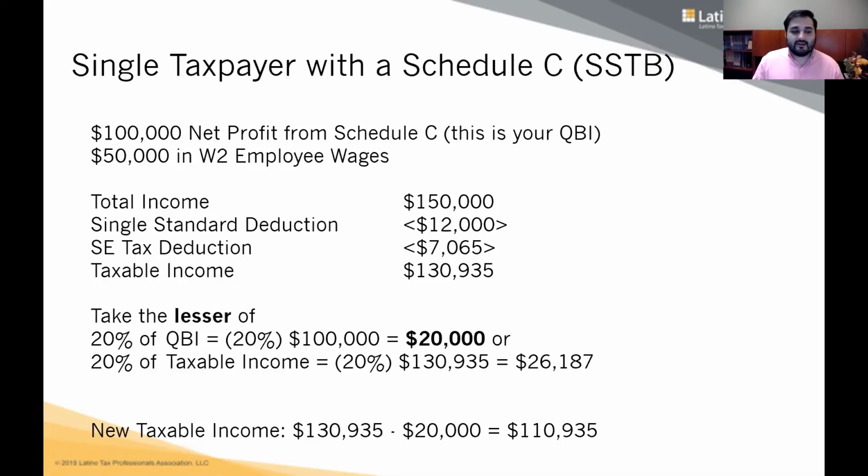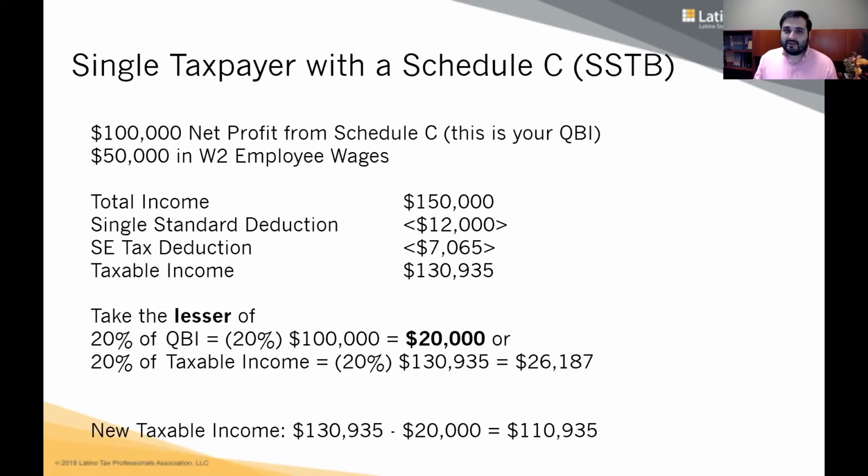So you need to take 20% of QBI, qualified business income. QBI in this case is $100,000, right? Because that's the net income of his Schedule C. So 20% of QBI or 20% of taxable income. So 20% of QBI is $20,000. 20% of taxable income is $26,187. In this case, the lesser amount is $20,000. So guess what? His deduction, Section 199A deduction is $20,000. That's it. Easy, done.